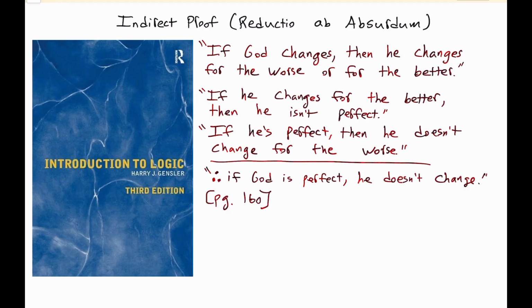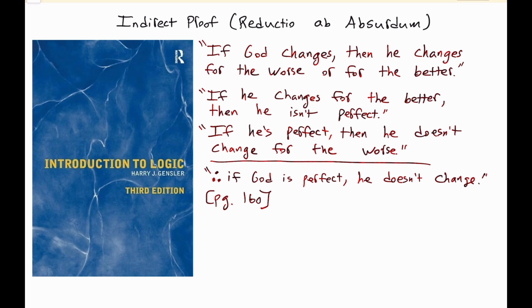We're going to work through an indirect proof. This example is from Introduction to Logic by Harry J. Gensler. It's an excellent textbook. I highly recommend it. This is page 160. Note that the argument we're going to do here requires rules of inference or rules of replacement that are not found in the textbook First Course of Mathematical Logic. But in any case, we can do it using our other tools we've developed on other videos.